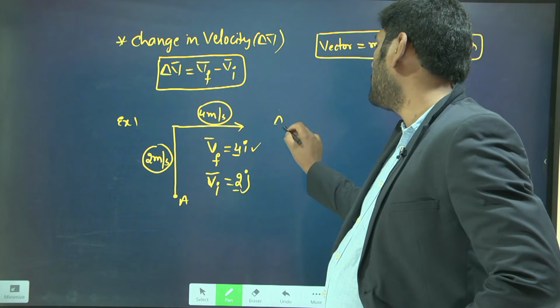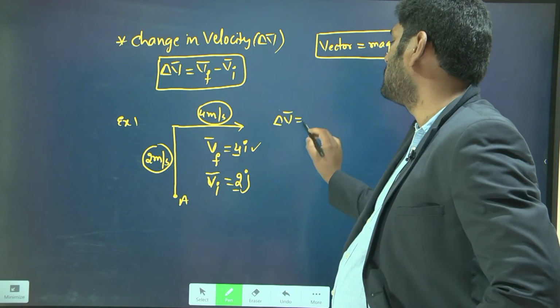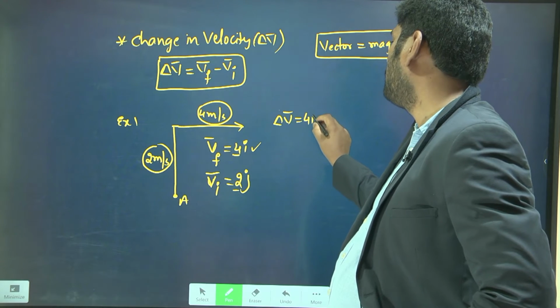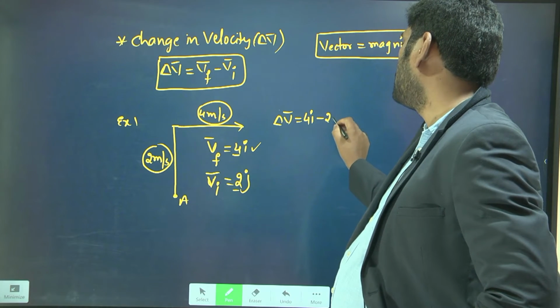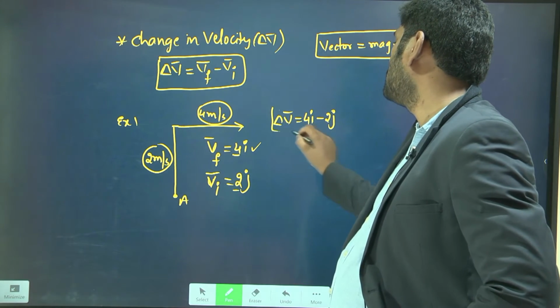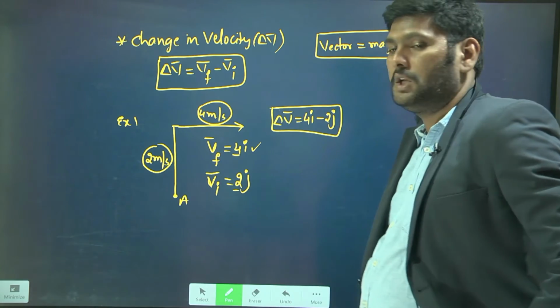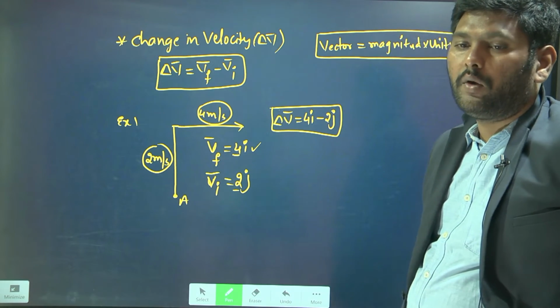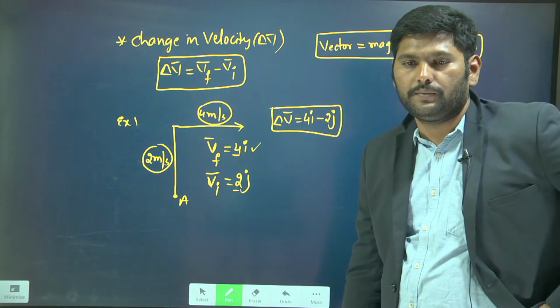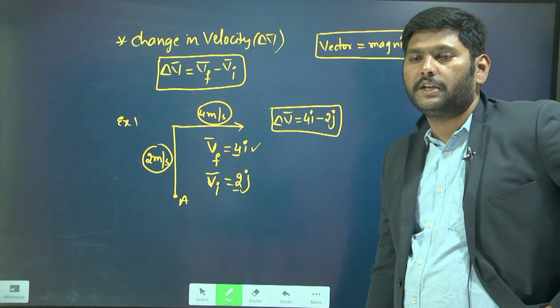Then the change in velocity vector you will get as final velocity vector minus initial velocity vector. This represents the change in velocity. Then how do you find its magnitude?